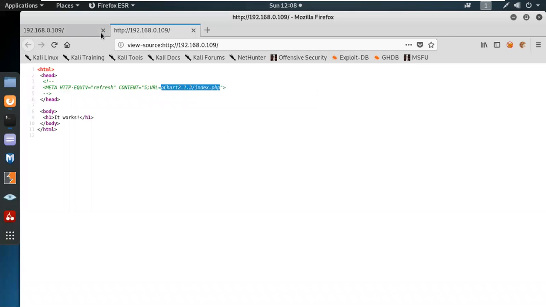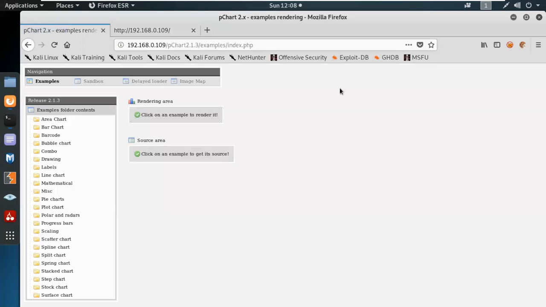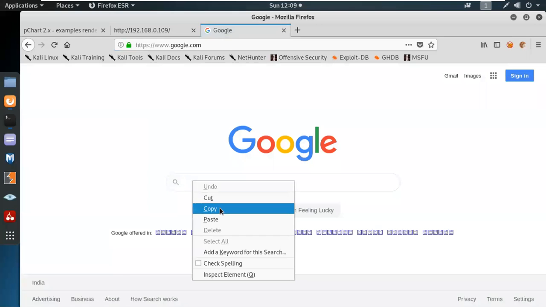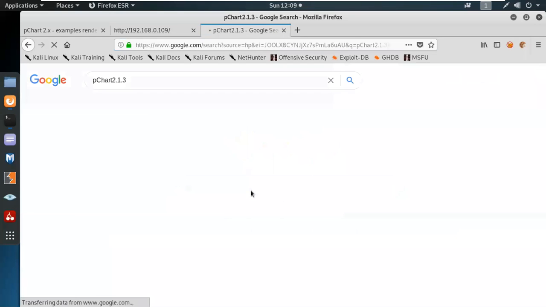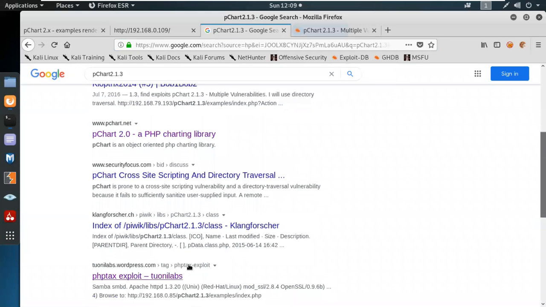So let's have a look there. As a security analyst, you have to check all the possibilities one by one, which can lead us to information gathering. There are different kinds of things. For example, if pchat 2.1.3 is running, first of all, never go for the exploiting part. Go for the information: what exactly does the application do? We're going to check this one later on, but what exactly is pchat over here?